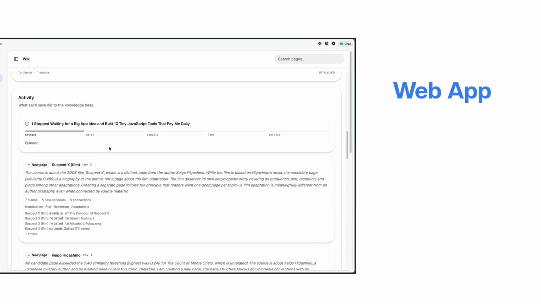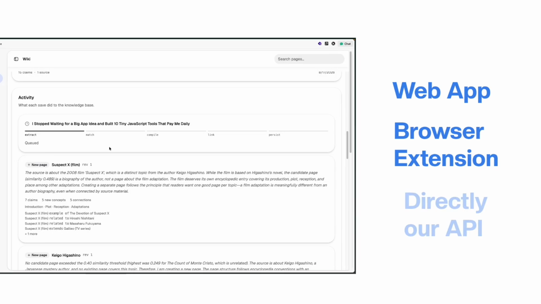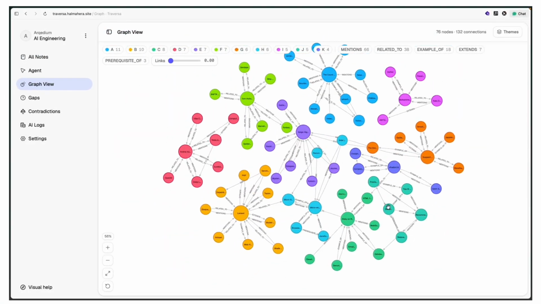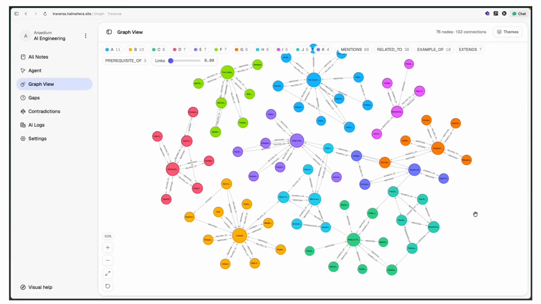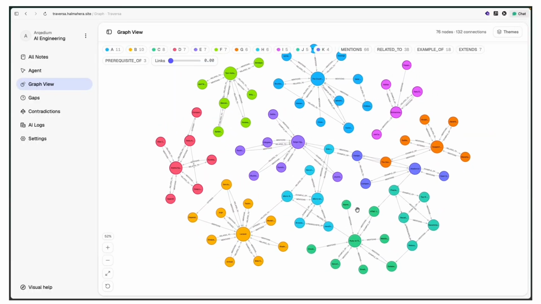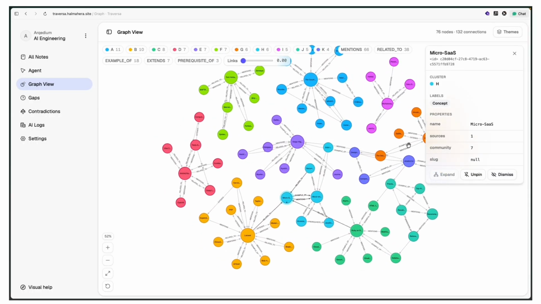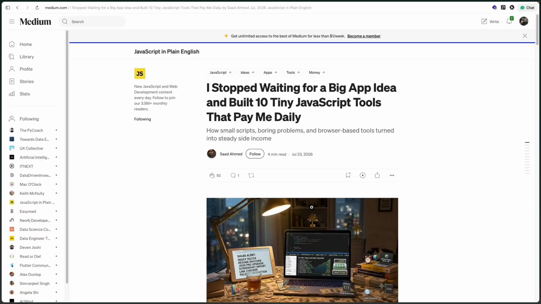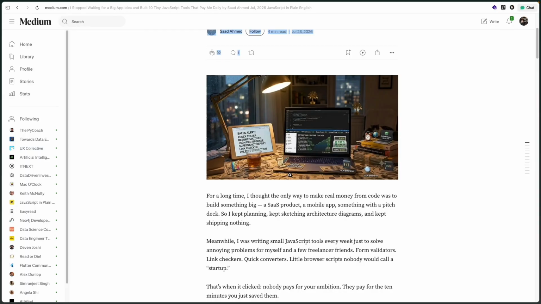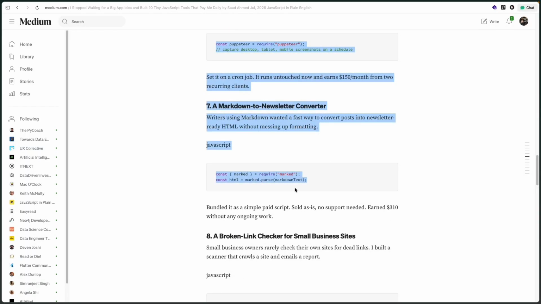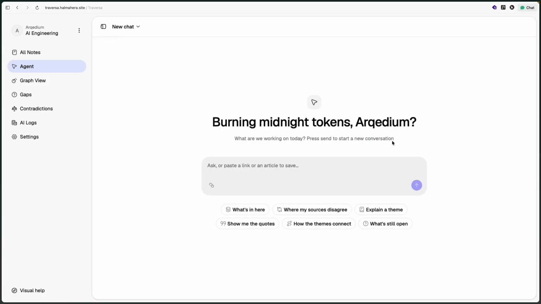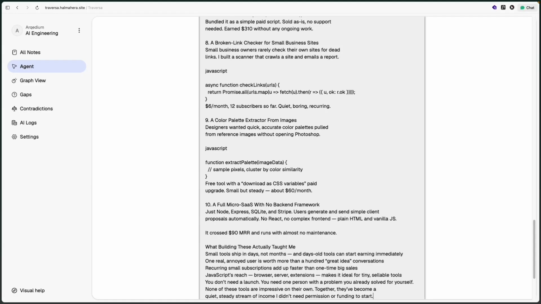Information comes in through our web app or browser extension and goes directly to our API, the only component allowed to write to the database. The API delegates the reasoning to a compile agent powered by Amazon Bedrock. The agent reads, analyzes, and decides what's new, but it never writes to the database itself. The API then checks CockroachDB against what we already know and commits the new pages, facts, and connections together as a single transaction.